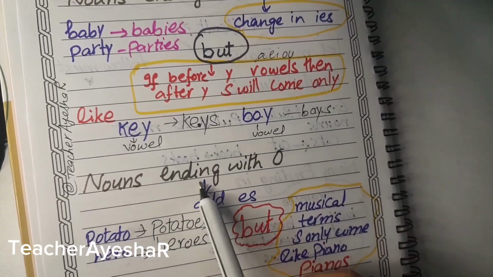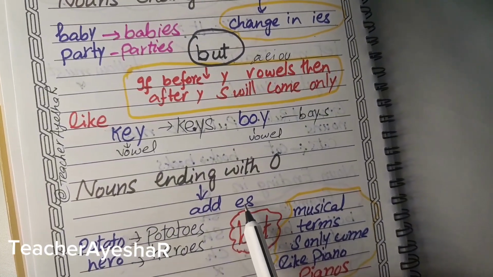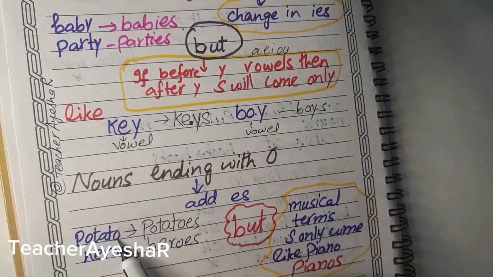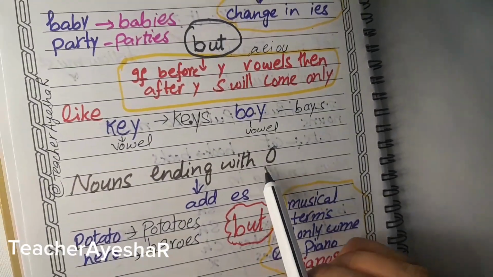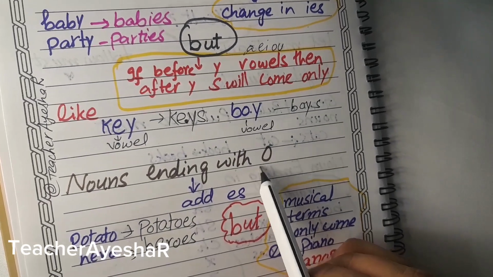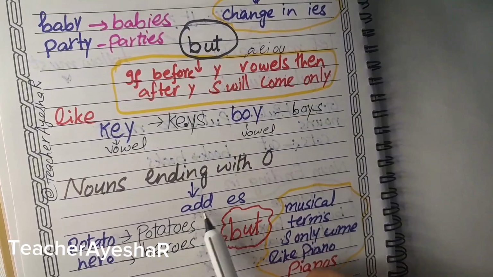Now, if the noun is ending with O, you have to write ES after that. Like potato, you just write es. Hero, heroes. So whenever the word ends with O, you just add ES after O. You don't have to replace.